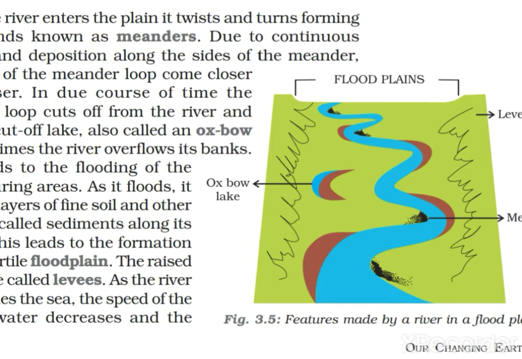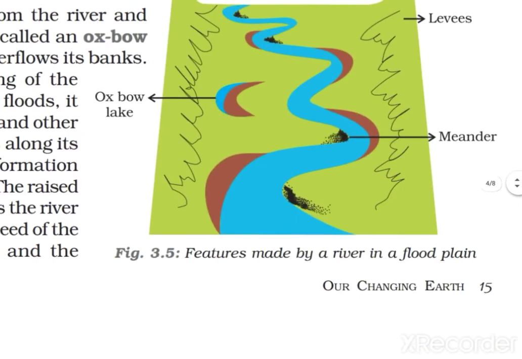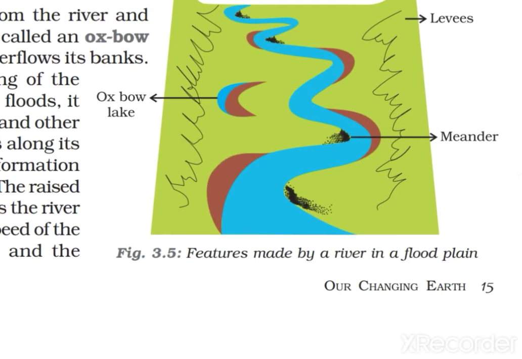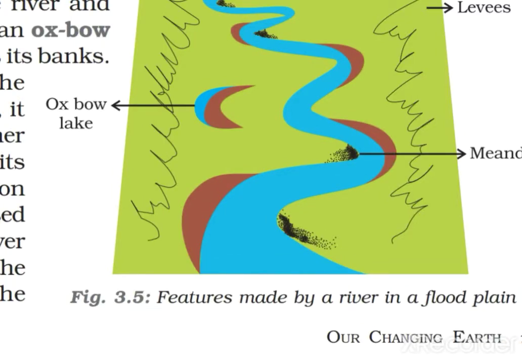It always twists and turns, and here you can see, when the river is moving and twisting and turning, it creates this type of loops. This is called meander. Observe this. Here you can see, this is called meander.